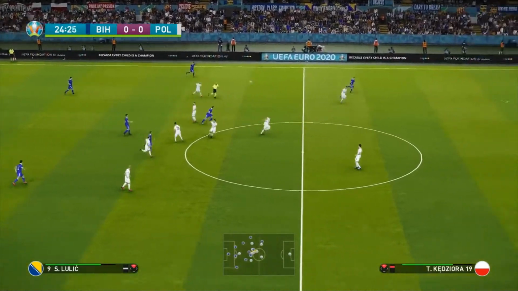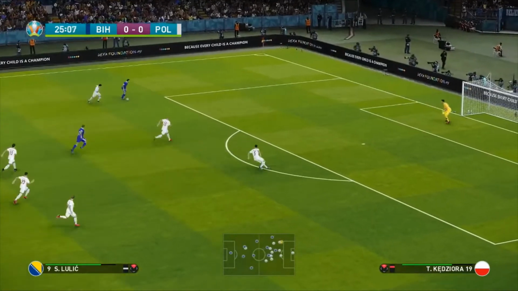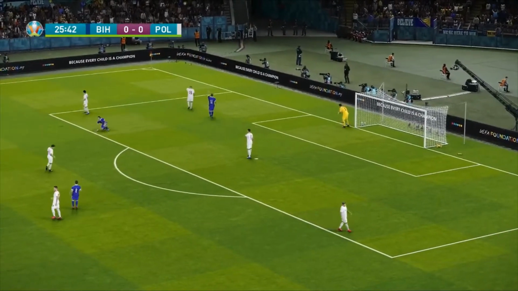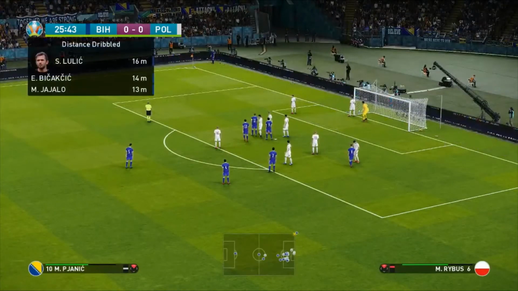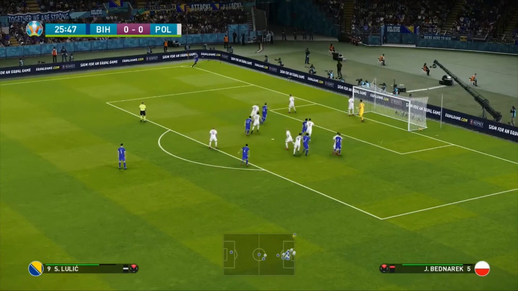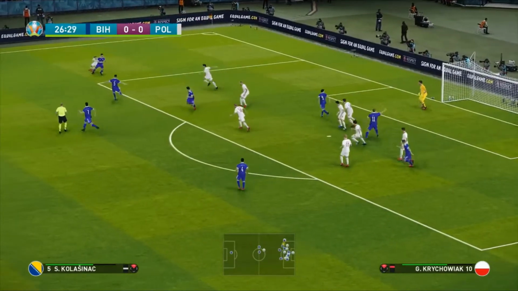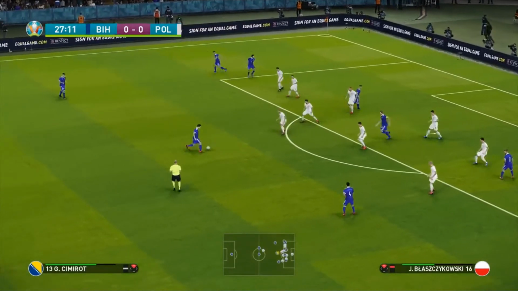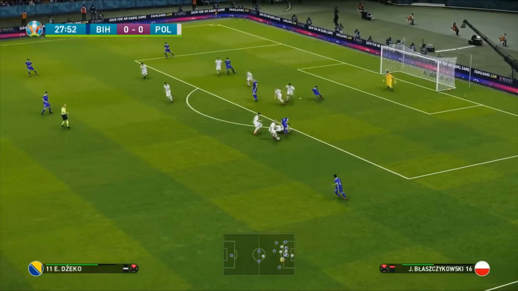Dzeko lofted long into Senad Lulic. And look at the space here. It's a great touch. And look at the space he can run into. It's a poor tackle, but it's cleared away. And I don't know what's going to happen here, whether it's a corner or whether the ref's pulled this back. He's given a corner. And now it's going to be whipped in by Miralem Pjanic. Trying to get in for Lulic, but he can't. Back to Pjanic. Into Kolasinac. Now in for Pjanic. Into Semir. Just outside of the box here. Todorovic. Visca. And it's a good block.